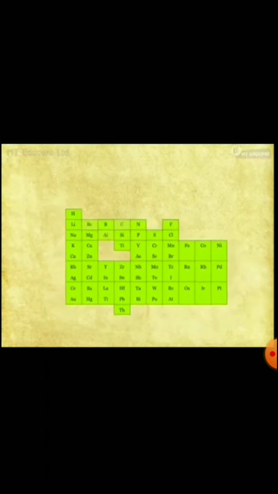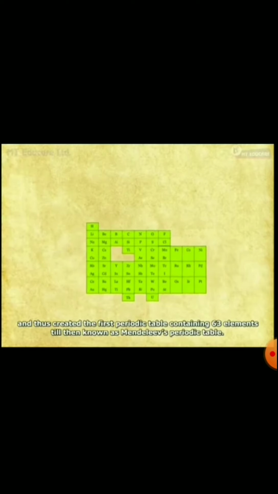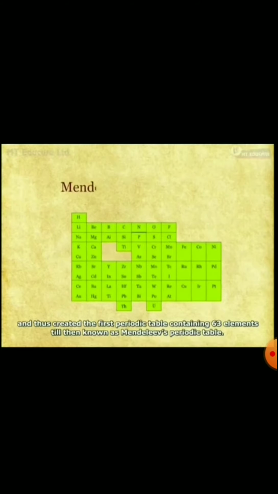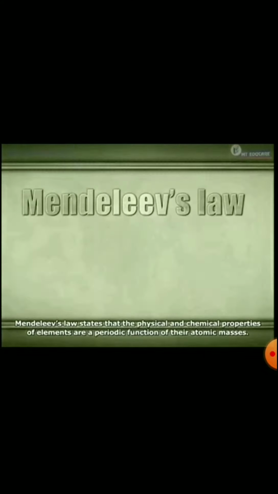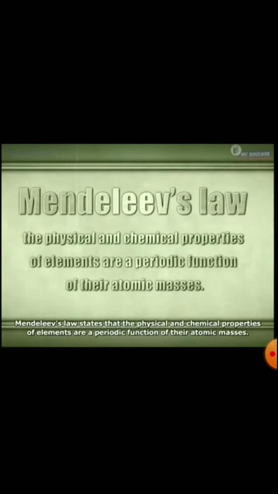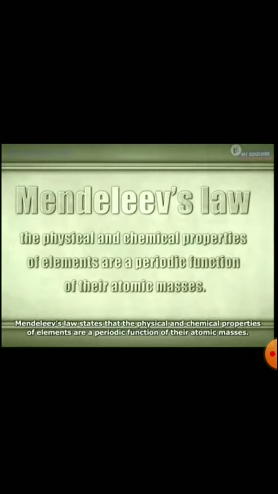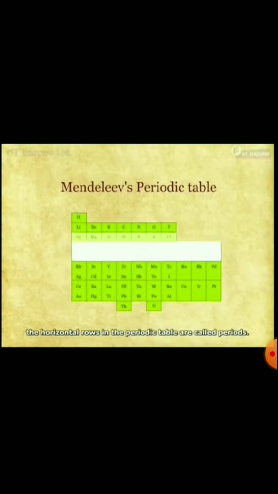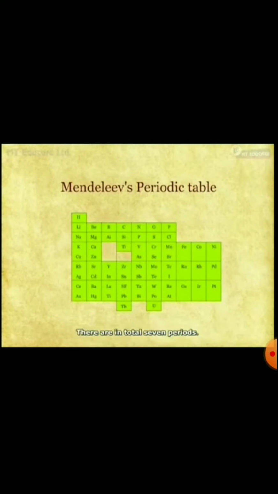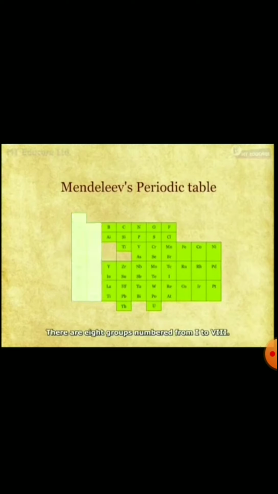He arranged the known elements in increasing order of their atomic masses and their properties, and thus created the first periodic table containing 63 elements. Mendeleev's law states that the physical and chemical properties of elements are a periodic function of their atomic masses. In Mendeleev's periodic table, horizontal rows are called periods. There are a total of 7 periods. The vertical columns are called groups. There are a total of 8 groups.